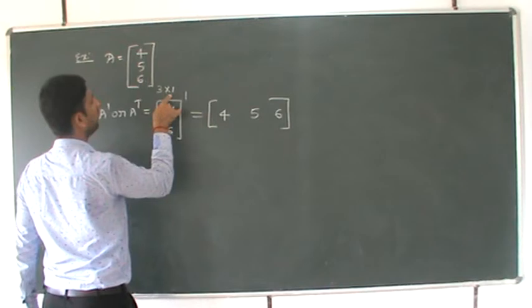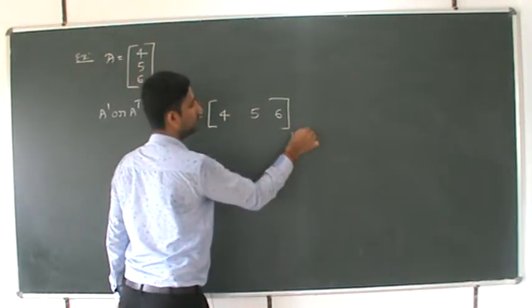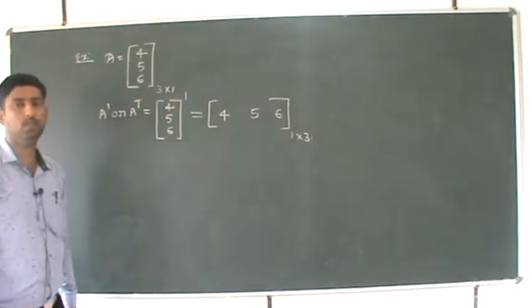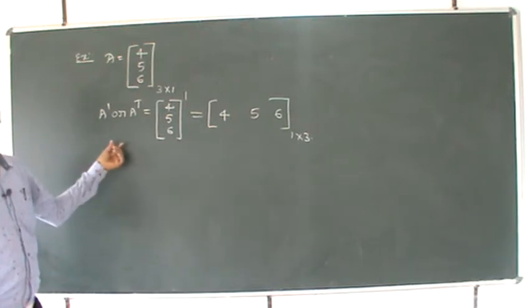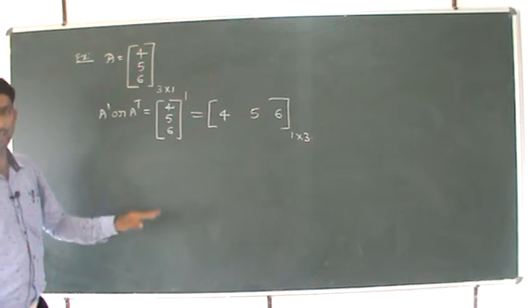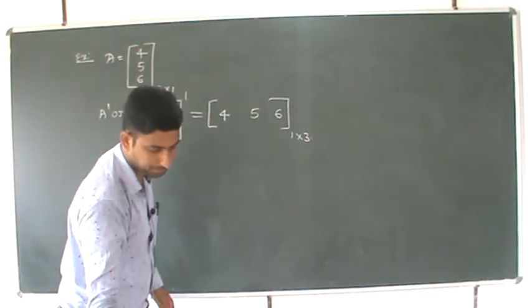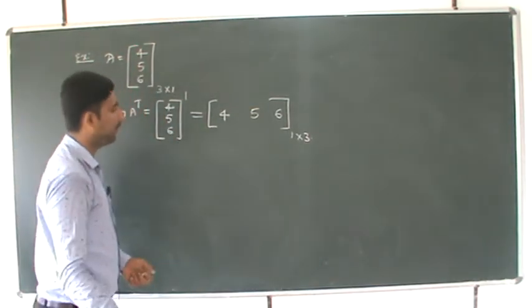What's the order? 3 cross 1 becomes 1 cross 3. It always follows the order of the given matrix. Suppose you have a matrix of single order, 1 cross 1, then A dash should be 1 cross 1. That is the case. Next is properties.